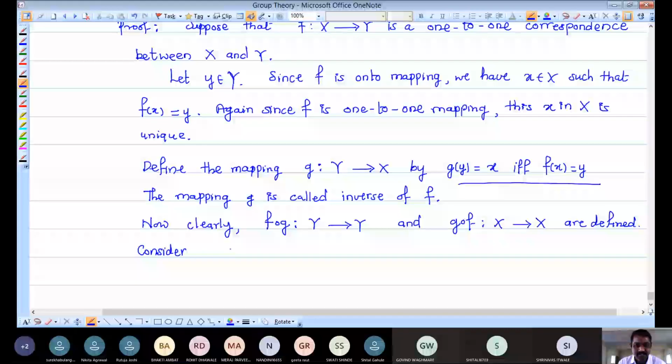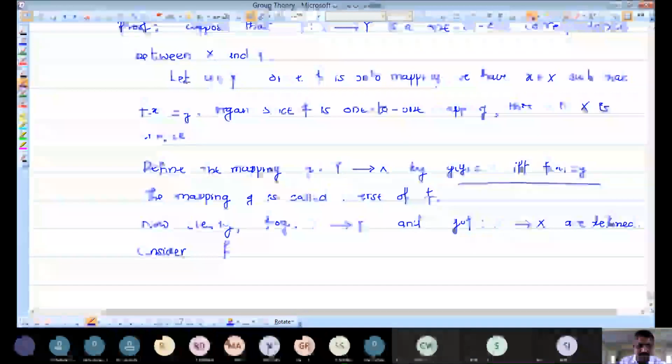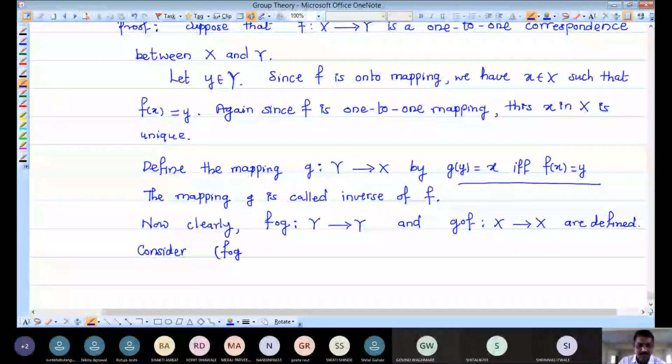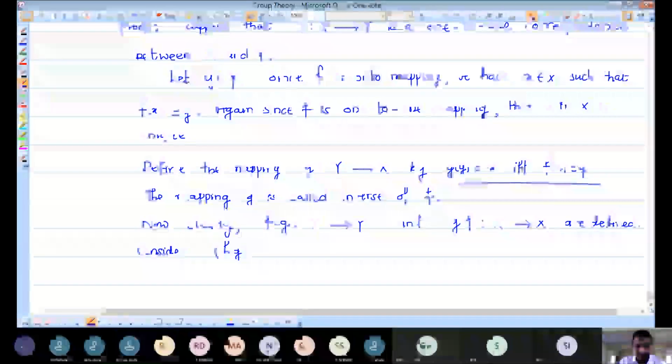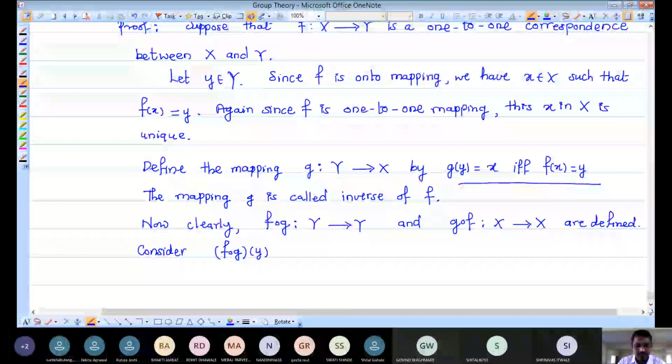So let me take any arbitrary element from the first set, and let me check whether its image is nothing but that same element or not. So consider F composition G. You can see here it is defined on Y, so let me take small y from that capital Y and check whether its image is y or not.